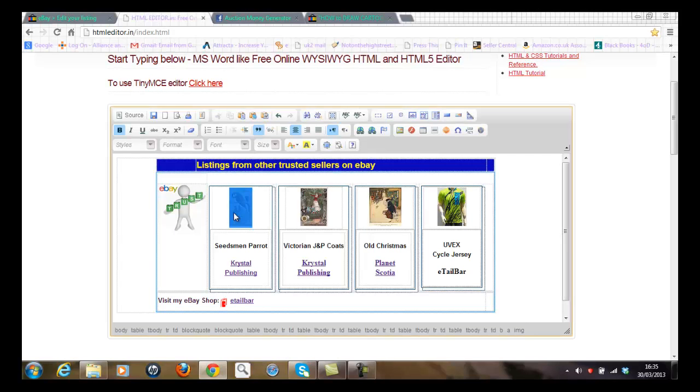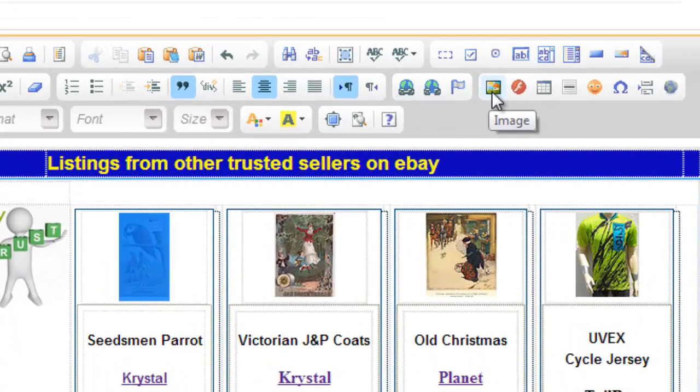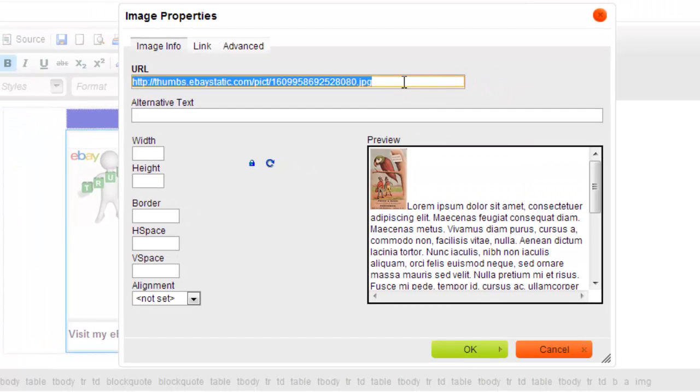What I've done here is a couple of things. First of all, to find the image that's located in eBay, I've clicked on this button here. You can see that button there. I'll just click on that. And then you get this address for the image that sits within eBay. Now ignore the 8080, that's just a port number. What you're interested in is this number here, which is actually the list item number.